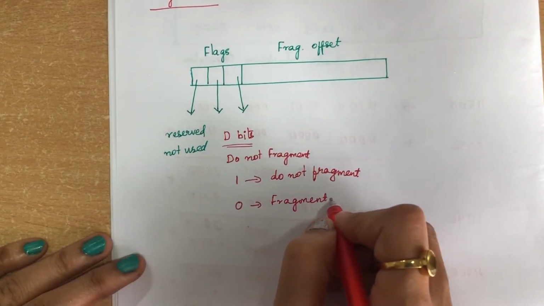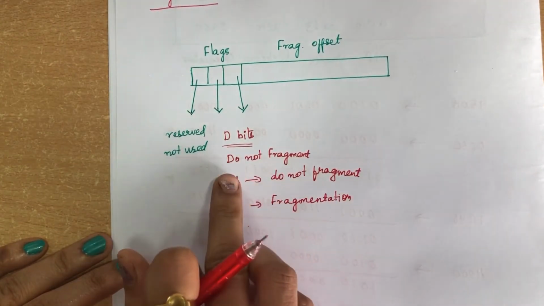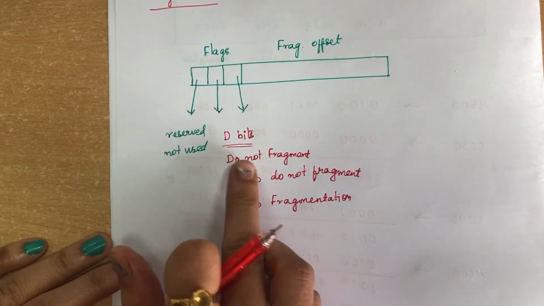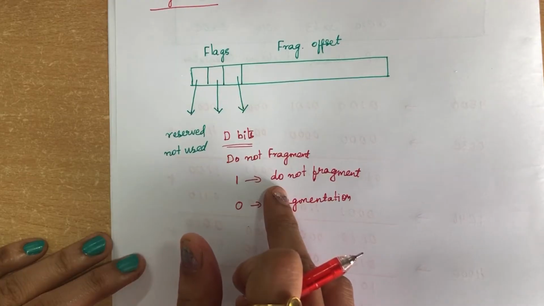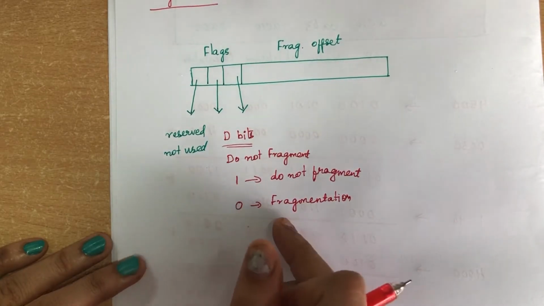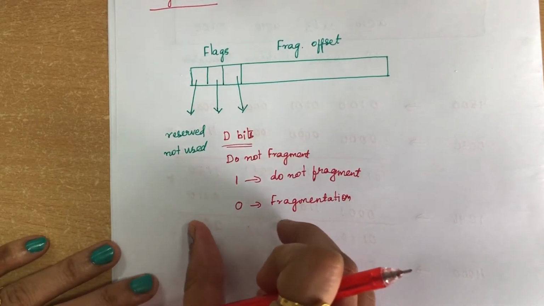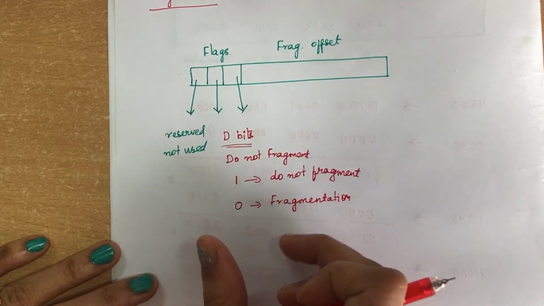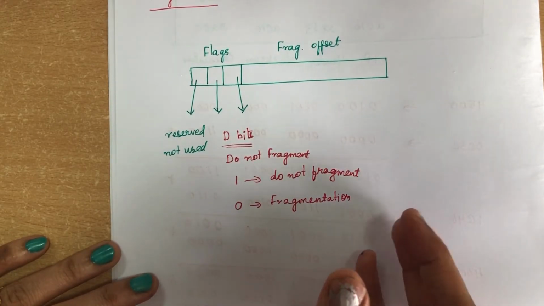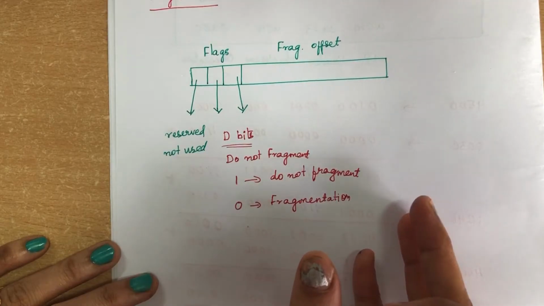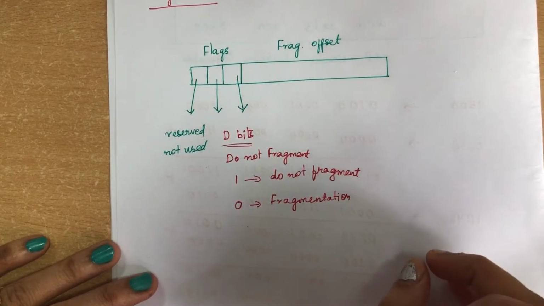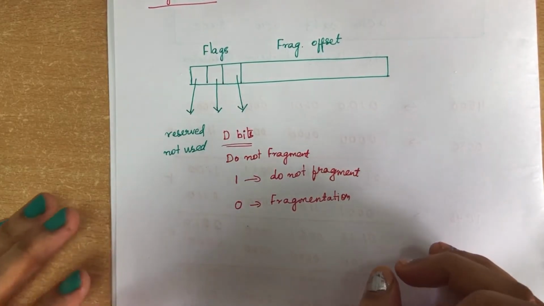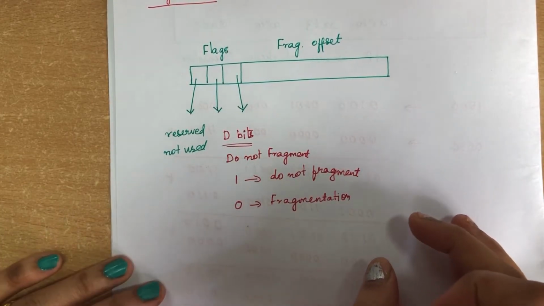Okay, this fragmentation can be done. The D bit specifies whether it is called do not fragment. When it is 1, you cannot fragment the datagram. If it is 0, you can fragment the datagram. Whenever the datagram passes to the next router, the router can fragment the data, and it is the duty of the receiver to do all the reassembling of all the fragments at last.